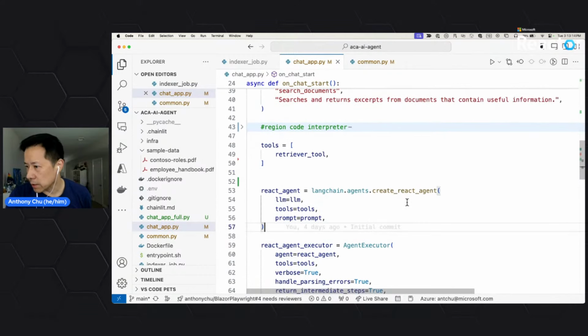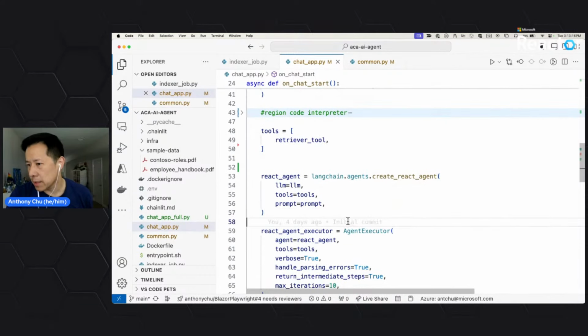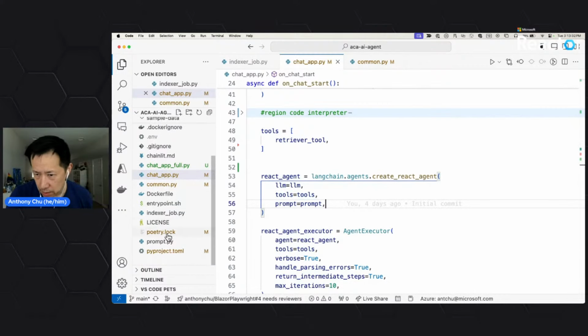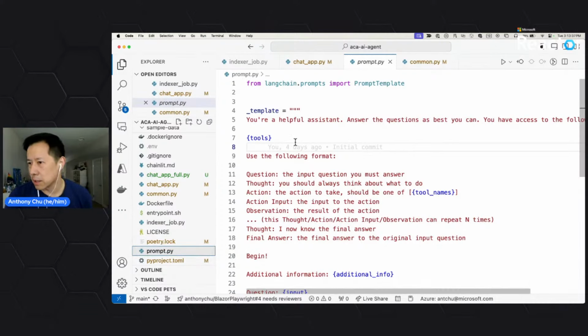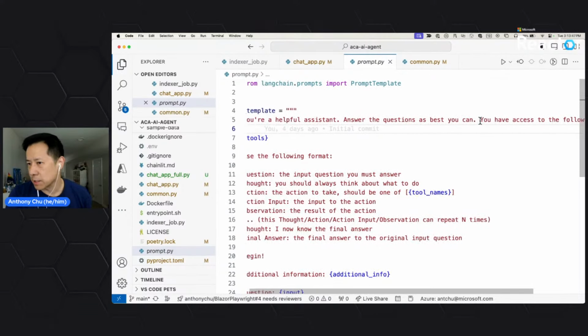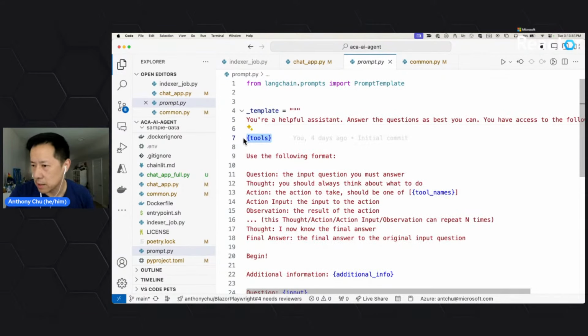So here, I'm creating an agent in Langchain, and I'm providing my LLM that I created earlier. I'm also providing it my tools. Right now, I only have one tool, which is the retriever tool, which talks to my Azure AI search. And then a prompt. I'll quickly show you the prompt. I'm using a custom prompt, but I think you can probably use an off-the-shelf one and it's fine. I'm basically trying to be nice to it. I'm saying, hey, you're a helpful assistant. Please answer the questions as best as you can, and you have access to these tools. And then I'm telling it what tools it has access to.